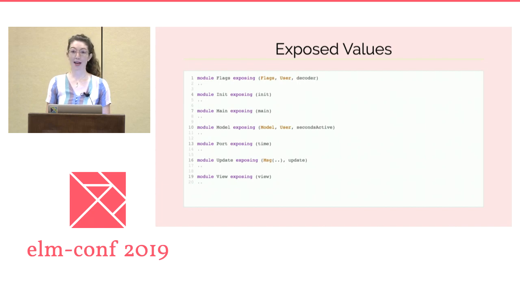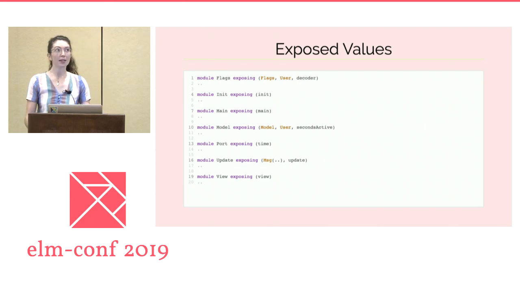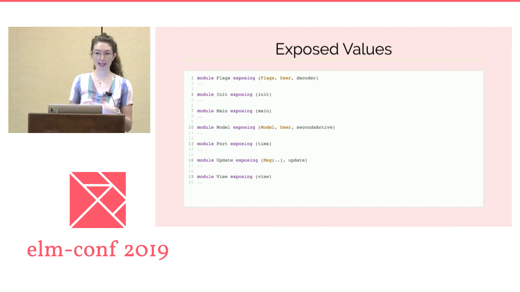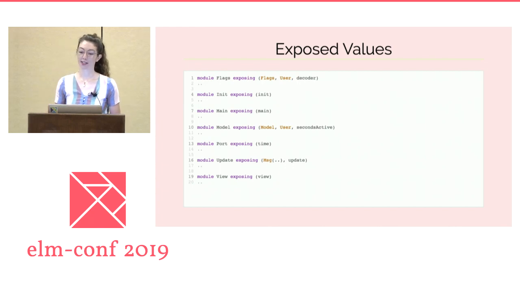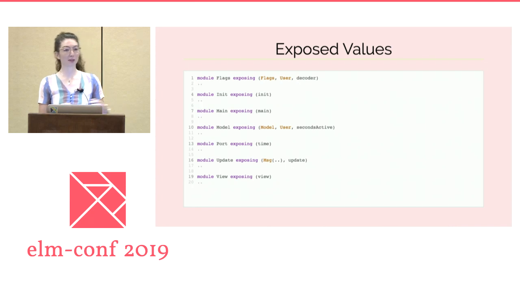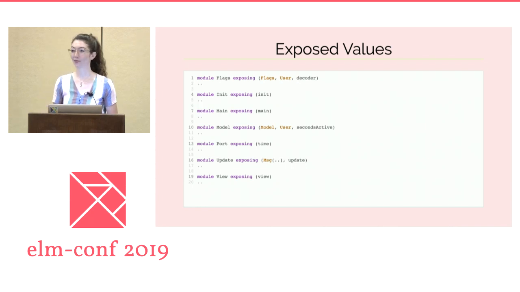Currently, we're exposing 5 types or type aliases: flags, user model, user again, and message, and we're exposing 6 functions that we could reasonably test: decoder, init, seconds active, update, and view. But none of these functions really make any sense independently of each other. This is obviously the case for the components of the Elm architecture. For example, the view requires the model, and the result of the view is tied by the type system to the message type, which is used in update.